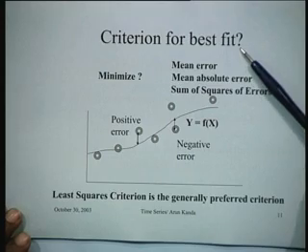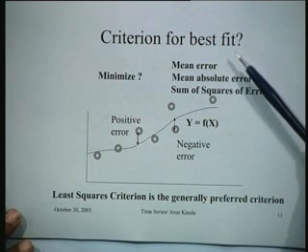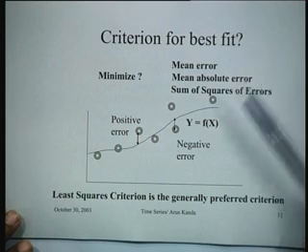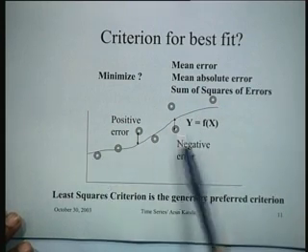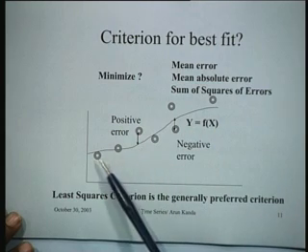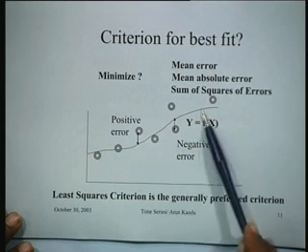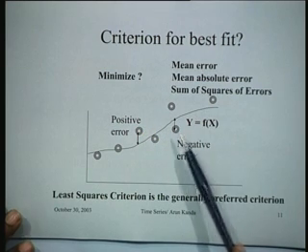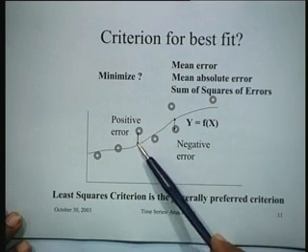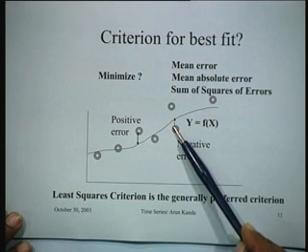In fitting a function, the question that arises very naturally is, what is the criterion for best fit? In fact, a number of criteria have been suggested for fitting this particular function. You see, whenever you fit a function y is equal to f(x), this is a plot of the function. Some points will be above the function, some points will be below the function invariably, and this is a positive error, this is a negative error in that sense.